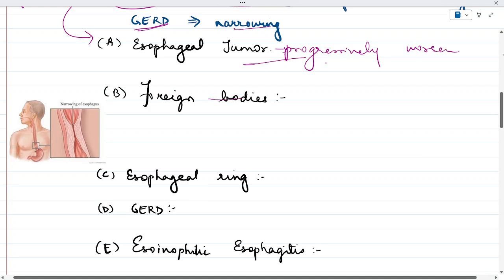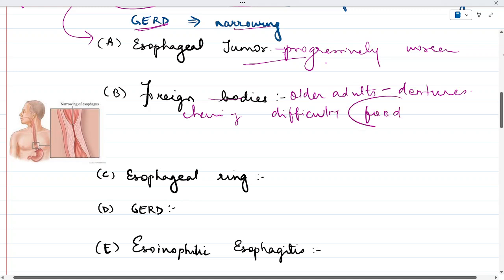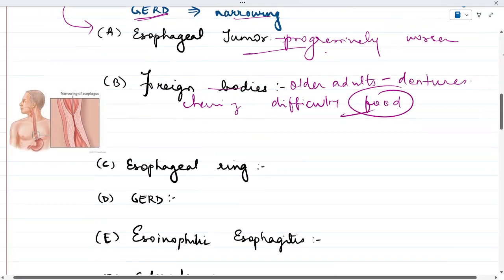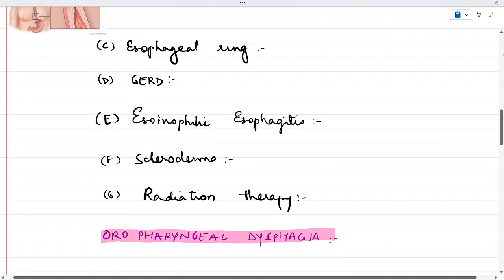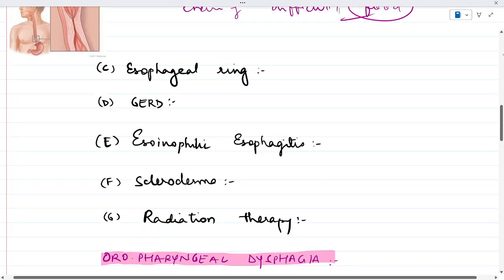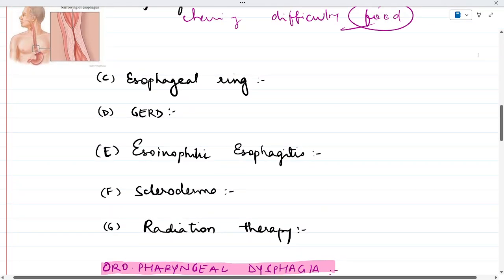If we talk about foreign bodies, this is usually in case of older adults, those who are using, say, dentures, and those who already have chewing difficulty. They are more likely to face this problem where the food is lodged in the throat or in the esophagus. So that is for foreign bodies. Here the picture specifically shows the narrowing of the esophagus, right?